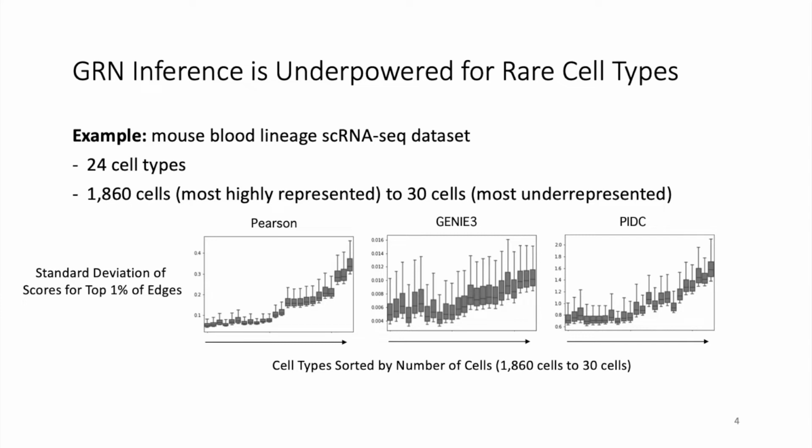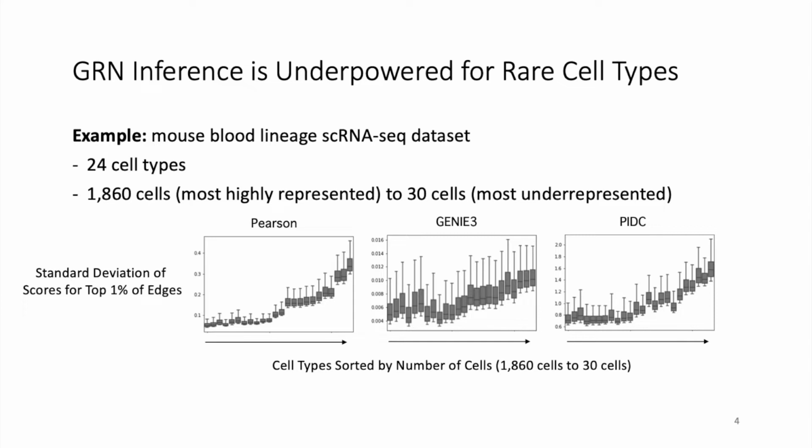Pearson correlation is a common metric for calculating co-expression in single-cell studies. Gini-3 is a random forest regressor-based method, while PIDC is a mutual information-based approach. Gini-3 and PIDC are two of the top performing network inference algorithms in a recent single-cell network inference benchmarking study called Beeline. For each cell type in the dataset, we estimated the noisiness of the outputs of these network inference